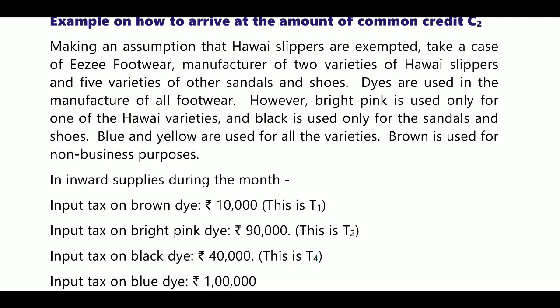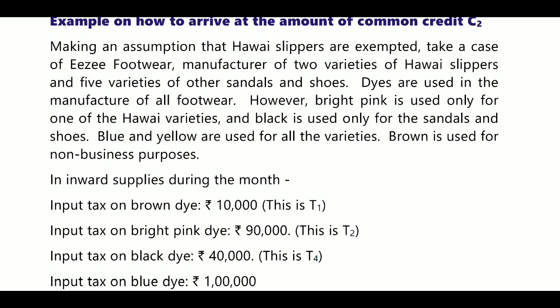So dyes are an input product, and they are producing exempted and taxable products. However, bright pink is used only for one of the Hawaii varieties and black is used only for the sandals and shoes. Blue and yellow are used for all varieties.